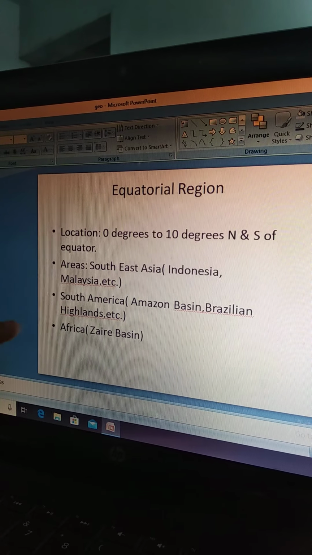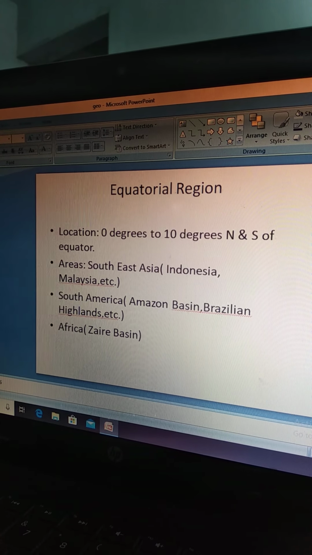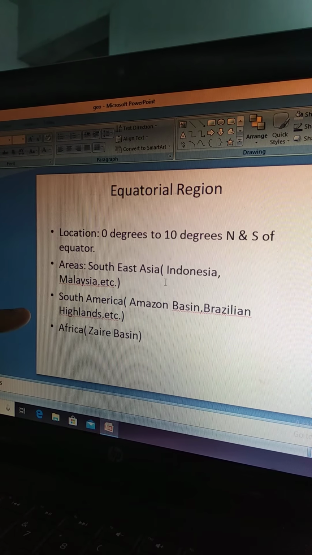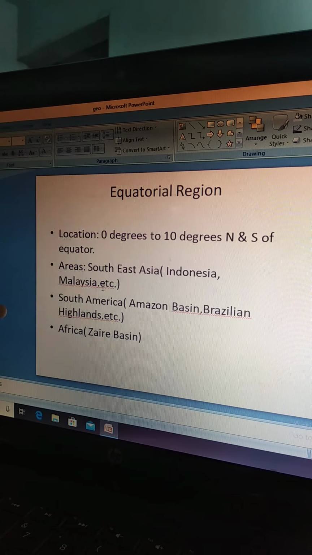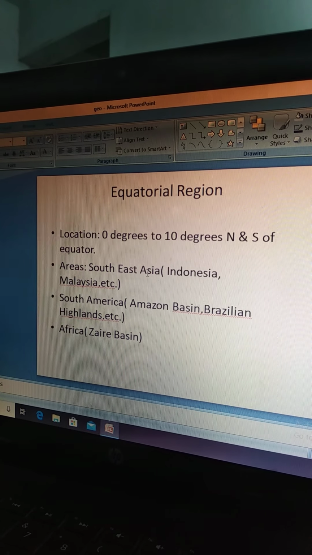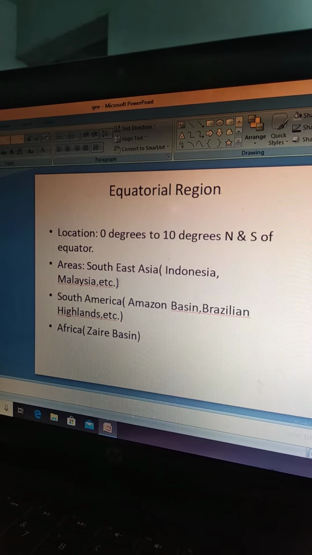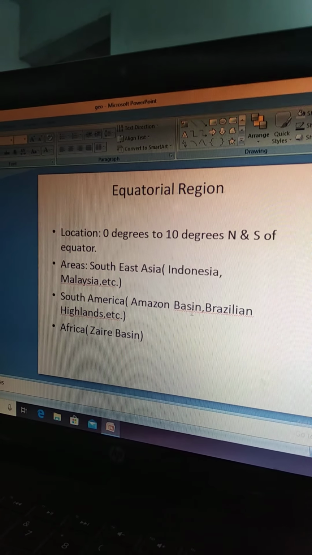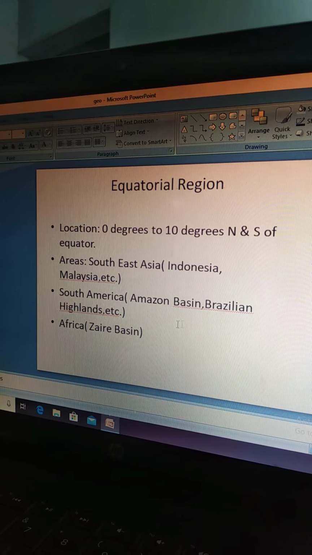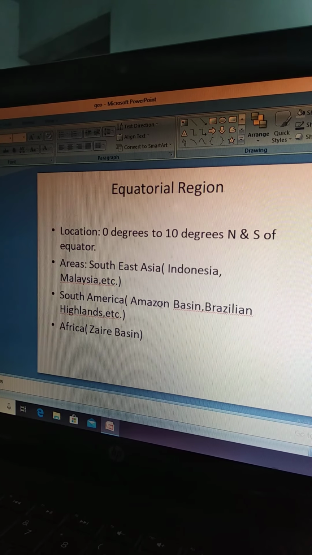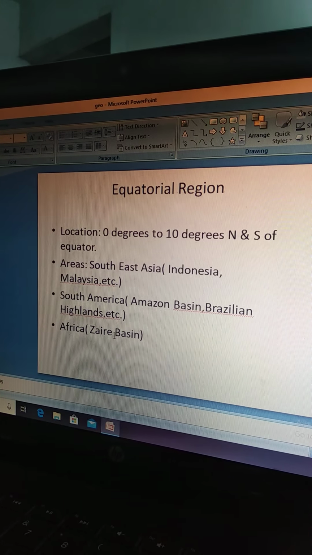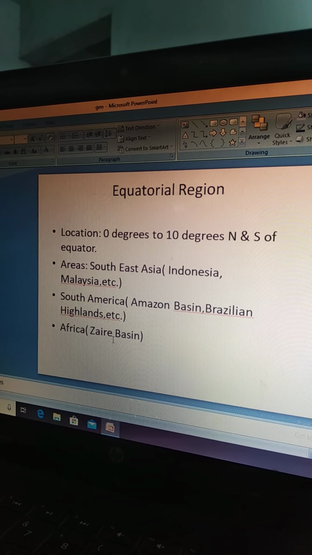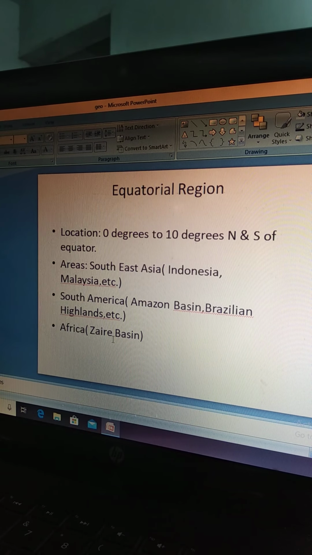Few areas which would be falling under this category is Southeast Asia. I have given the example of Indonesia, Malaysia. These are the areas which come under the equatorial region. In South America, Amazon basin, the river Amazon, then Brazilian highlands, they are also the part of equatorial region. And in Africa, the Zaire river, Zaire basin is basically the equatorial region.